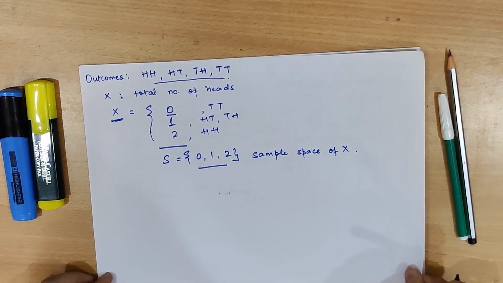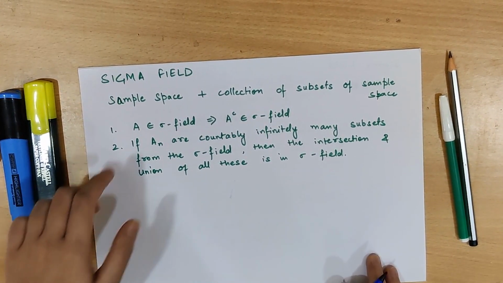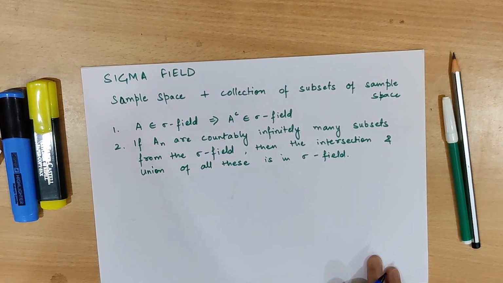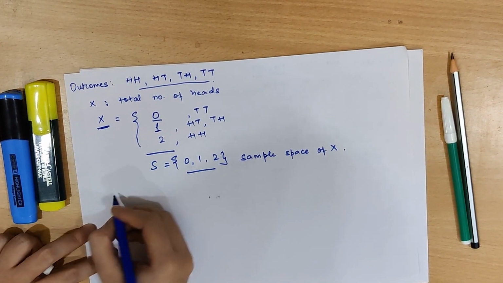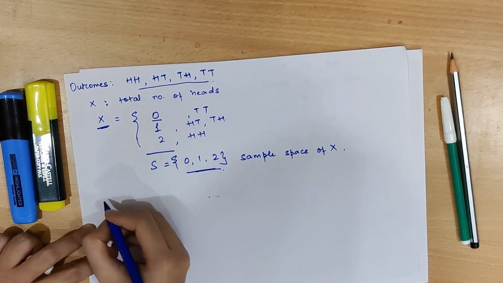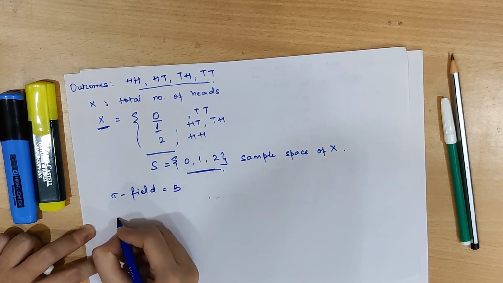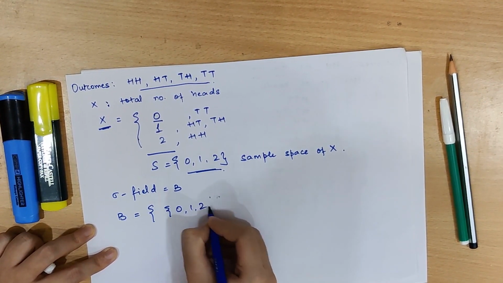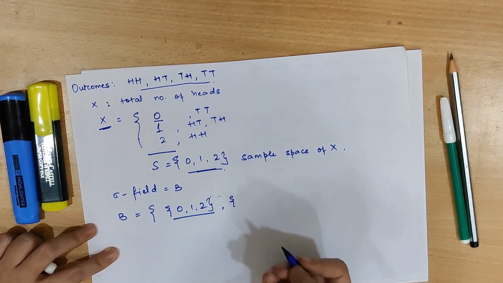Now let's move on to the sigma field. Now sigma field is equal to sample space plus collection of subsets of sample space. Now according to our example, we have our sample space as {0, 1, 2}. Now let's say sigma field equals B. In this case, our B will be the sample space {0, 1, 2} and the collection of the subsets of sample space.